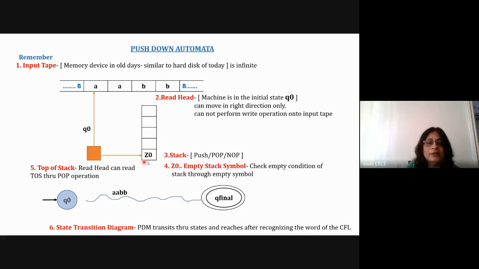And the initial state of the machine is Q0. So in the initial state, it is reading the leftmost symbol, as well as the empty symbol of the stack. Z0 is used to check whether the stack is empty. Okay, so if currently the top of the stack is showing Z0, that means it is the empty stack. Nothing is there in the stack. And the read head moves to the right. After reading, by default, it goes to the right.